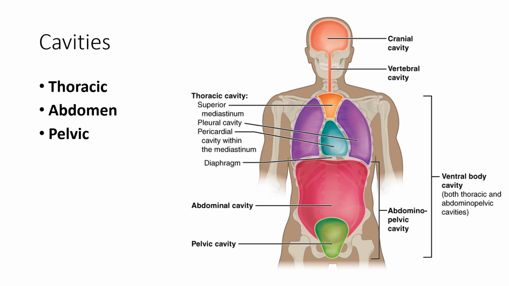serves as the anatomical landmark indicating the end of the thoracic cavity. The thorax, or the chest, right, it contains major organs all the way down to the diaphragm. The diaphragm then serves as the landmark that indicates where the abdomen and the abdominal cavity begin. So the abdominal cavity contains the stomach, the intestines, liver, as well as accessory organs like the gallbladder, pancreas, 2 kidneys, and adrenal glands that sit on top of the kidneys.